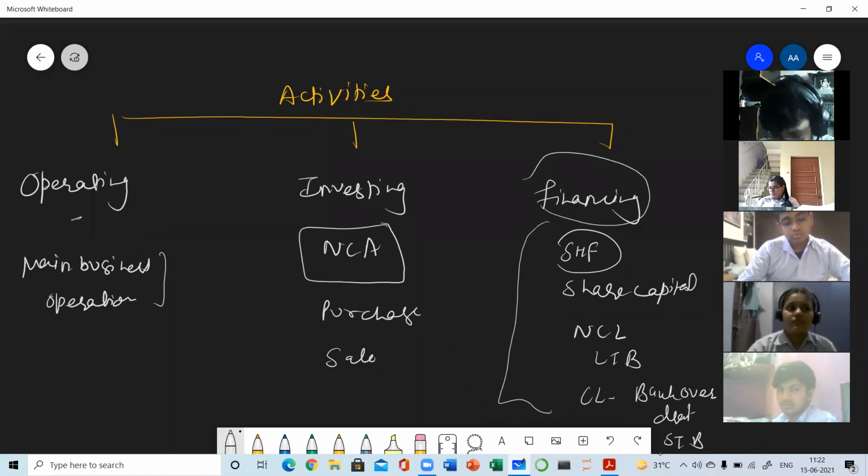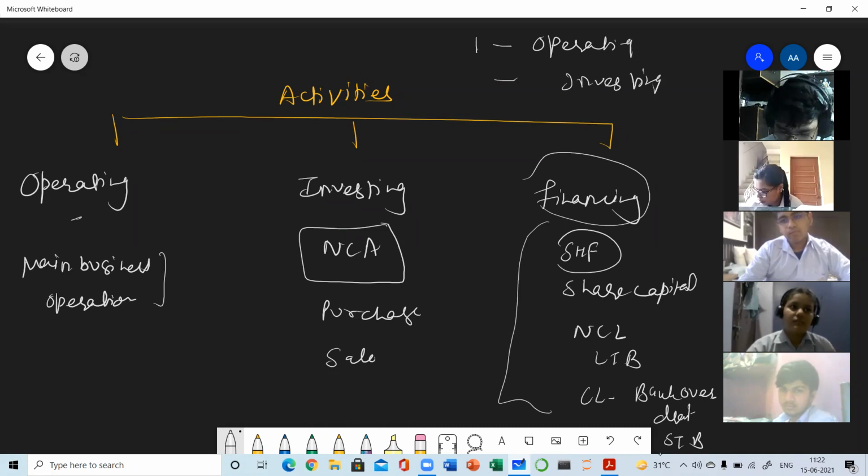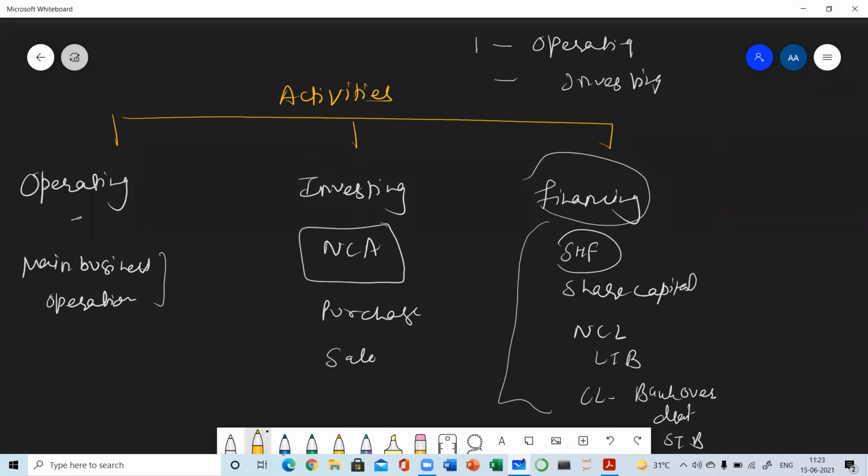Now one more important thing is here: one activity which is operating for a business may be investing for another business. How? It all depends on the nature of the business, what type of activities are performed by a particular business. For example, suppose there is a real estate business. What happens in a real estate business? Mostly they purchase a piece of land, construct a building on that land, then flats are sold.